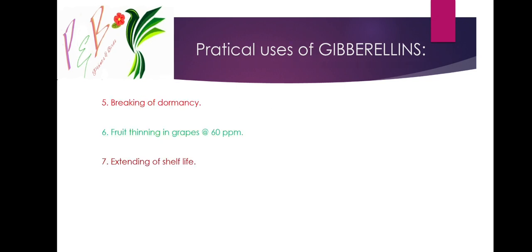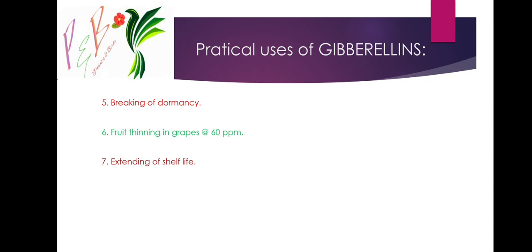Okay, next, other practical uses: breaking of dormancy. Fruit thinning in grapes: if grapes are in tight bunches, the growth of fruit will be less, which leads to some shape disorders. So fruit thinning is done in grapes at 60 ppm. Okay, extending of shelf life. When fruits are treated with gibberellic acid, it extends their shelf life.